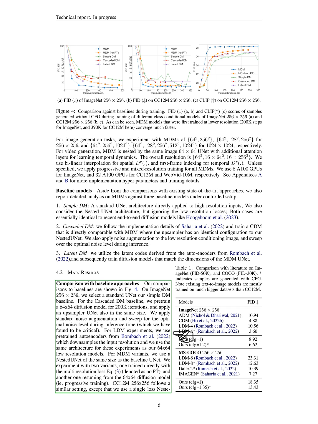For the LDM, we used pre-trained autoencoders that downsample the input resolution. We used the same architecture for these experiments as our 64 by 64 low-resolution models. For the MDM variants, we used a NestedUNet of the same size as the baseline UNet. We experimented with two variants, one trained directly with the multi-resolution loss, and another one resuming from the 64 by 64 diffusion model, which we call progressive training.